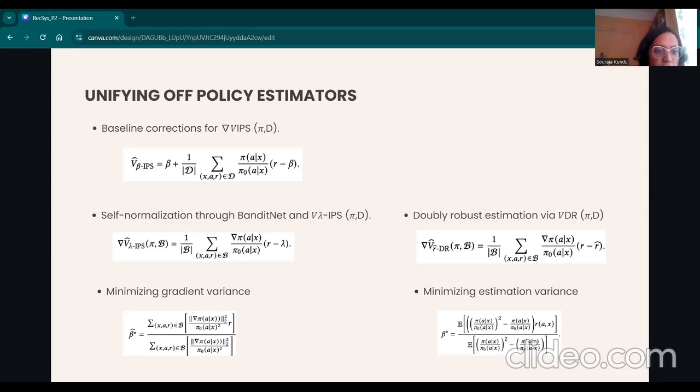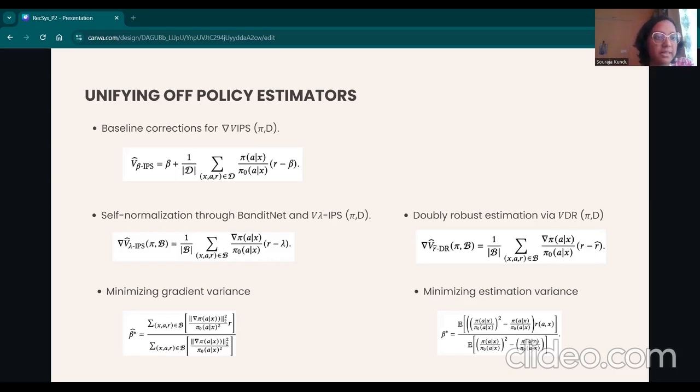Joachims et al. showed that optimizing SNIPS can be reframed as an optimization task using the Lagrange multiplier method, where we have to optimize VIPS with a shifted reward. This approach of translating the reward by a tunable hyperparameter lambda is called the bandit net. The other off-policy estimator is called doubly robust estimation, which reduces the variance of VIPS by using a regression model of the reward, R cap.